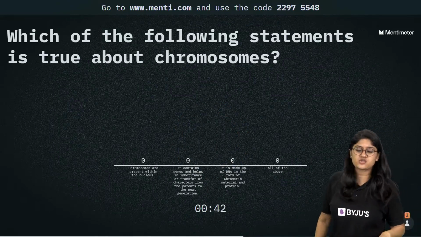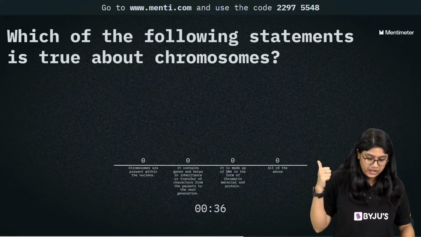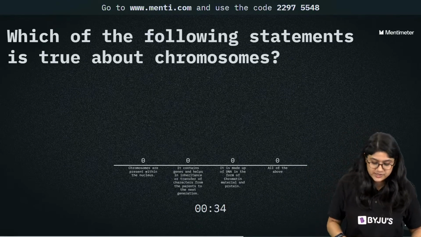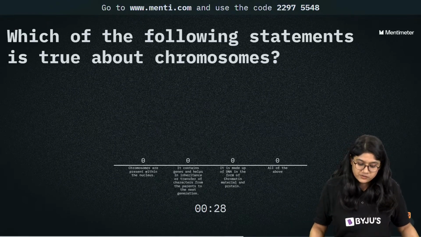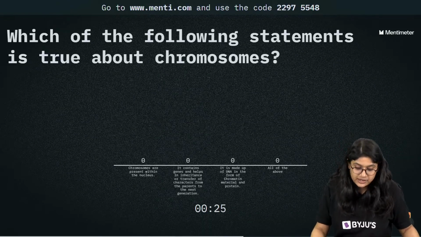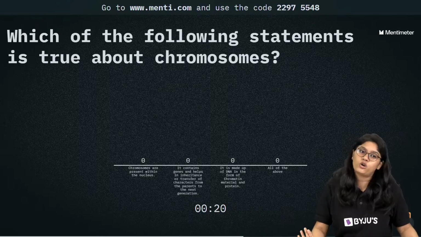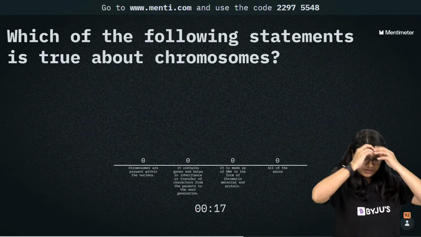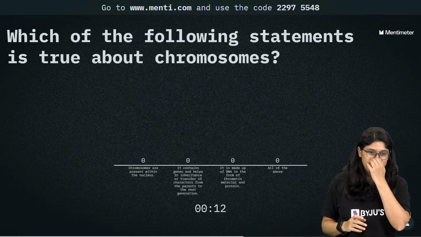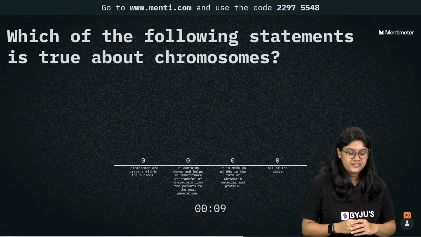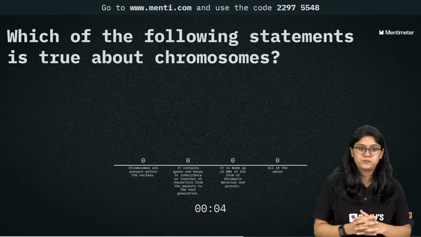Which of the following statements is true about chromosome? अब इसमें से कौन सा statement true है about chromosome? Chromosomes are present within the nucleus. It contains genes and helps in the inheritance or transfer of the characteristics from the parent to the next generation. It is made up of DNA in the form of chromatin material and proteins. Or all of the above. Okay, I'll not say yes. Which of the following statements is true about chromosome?